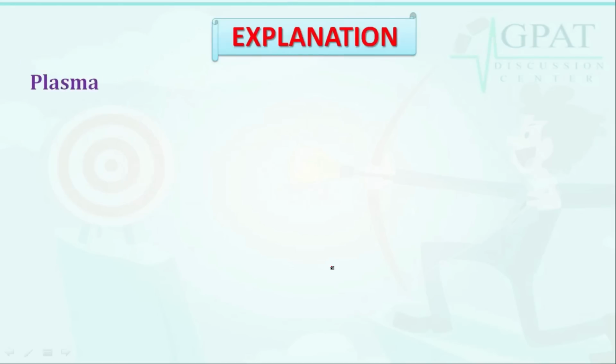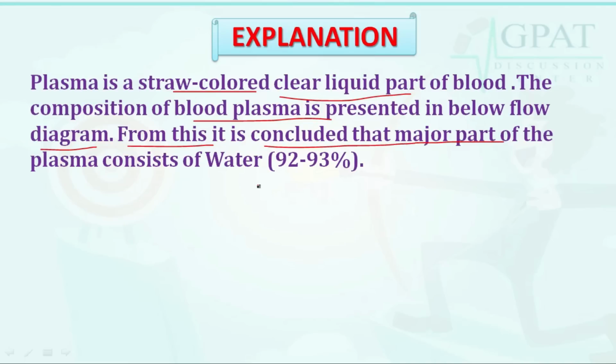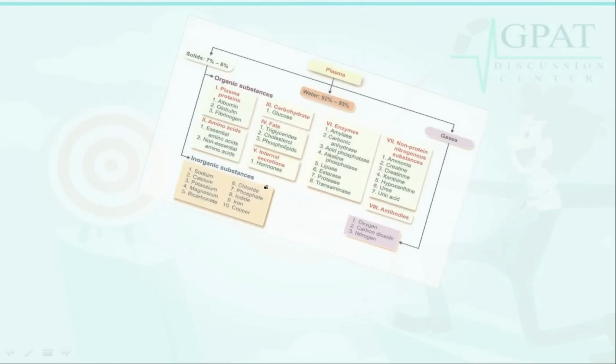So let's discuss with the help of explanation that plasma is a straw colored clear liquid part of blood, and the composition of the blood plasma is presented in the diagram below. From this it is concluded that major part of the plasma consists of water, meaning 90 to 93% water is present in plasma. Here we have a pictorial diagram.